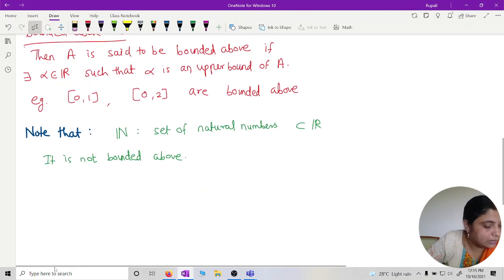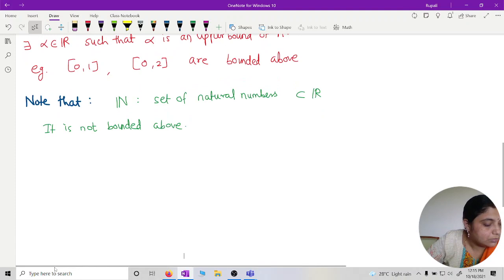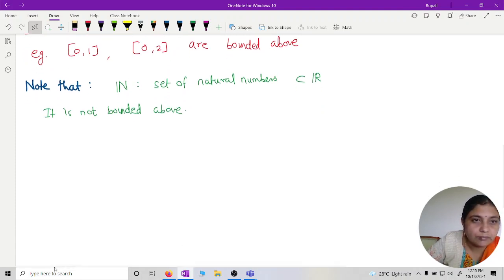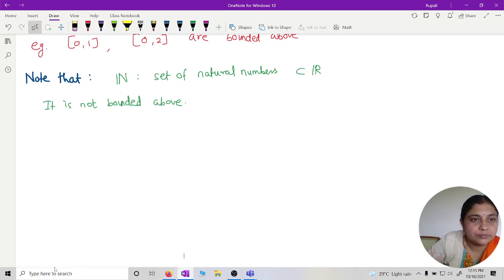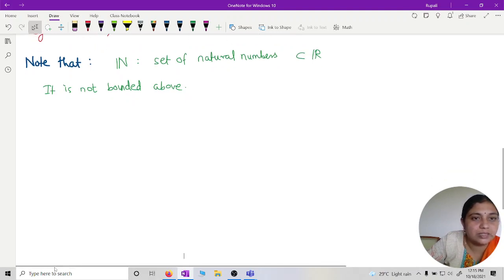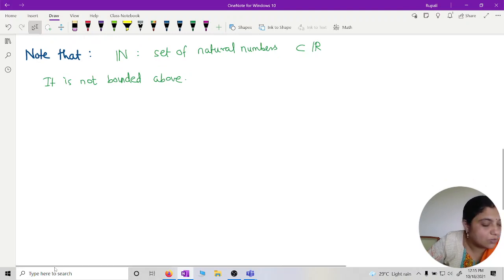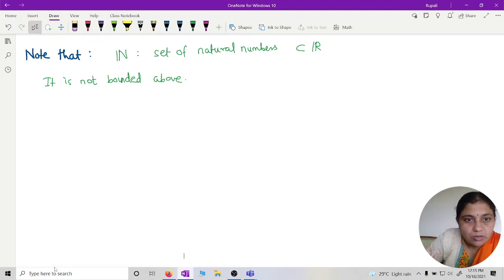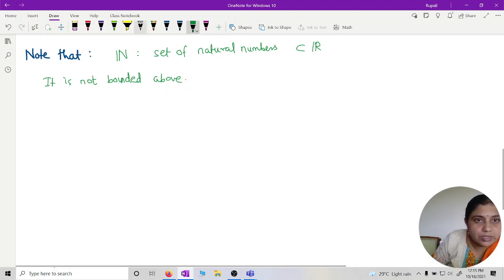Any another example? Set of whole numbers. Yeah, you can also take rationals and all those things. Okay. Integers, rationals, whole numbers, these are not bounded above sets. Okay. Now we will go to the next definition.